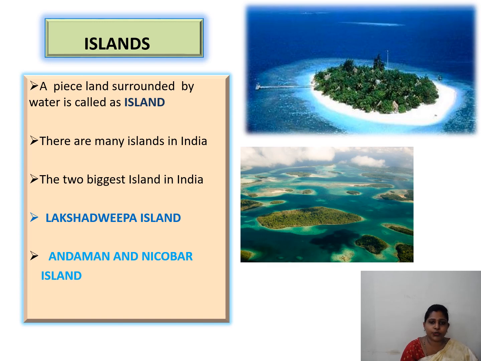Next, moving on to islands. What do you mean by island? A piece of land surrounded by water is called an island. There are many islands in India. The biggest islands in India are Lakshadweep Island and Andaman and Nicobar Island.